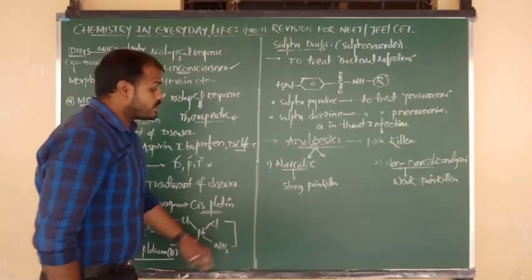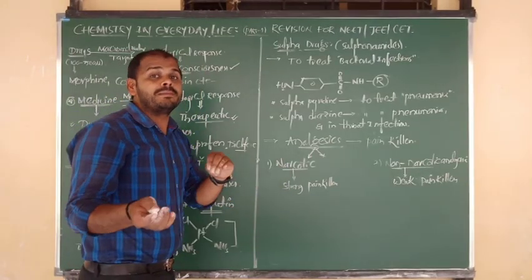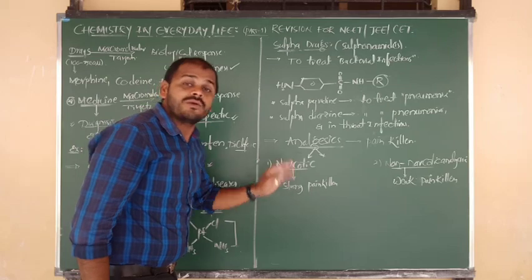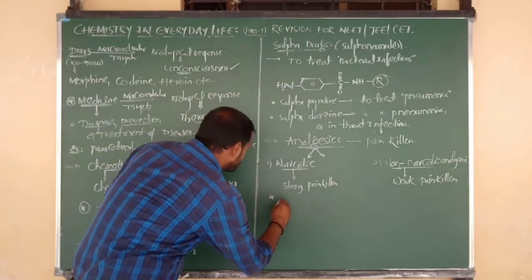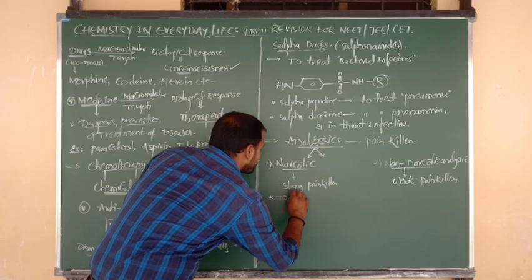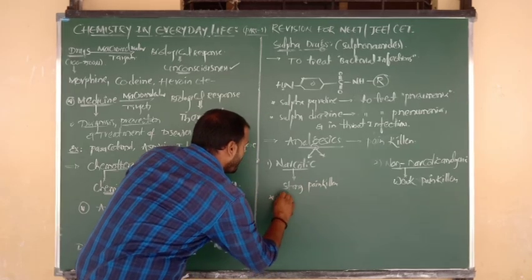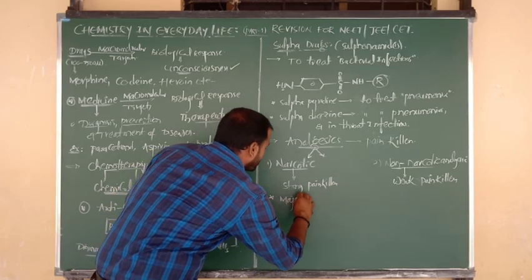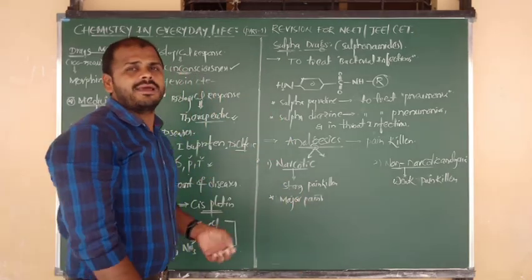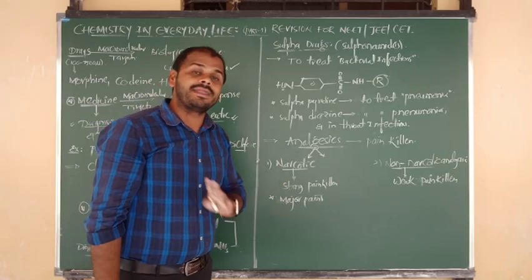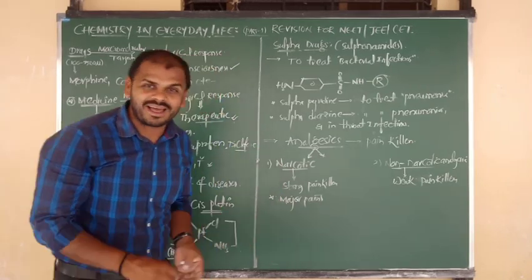Good. So which type of pains will be relieved by the use of narcotic analgesics? Narcotic analgesics are used to relieve major pains. For relief from major pain, we take the help of narcotic analgesics.